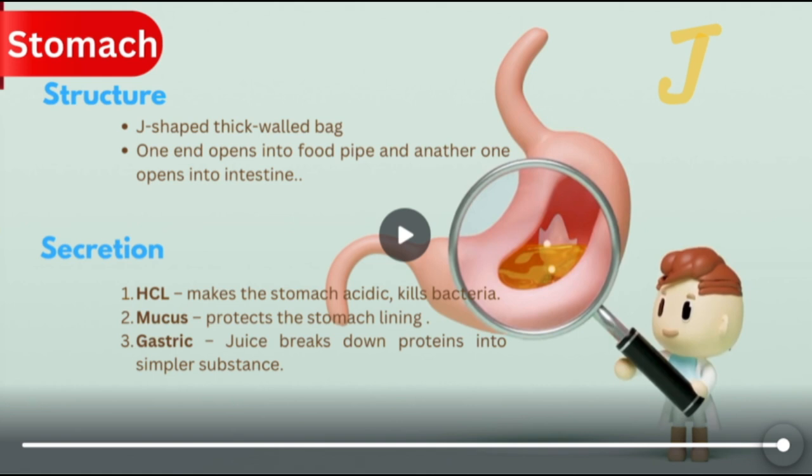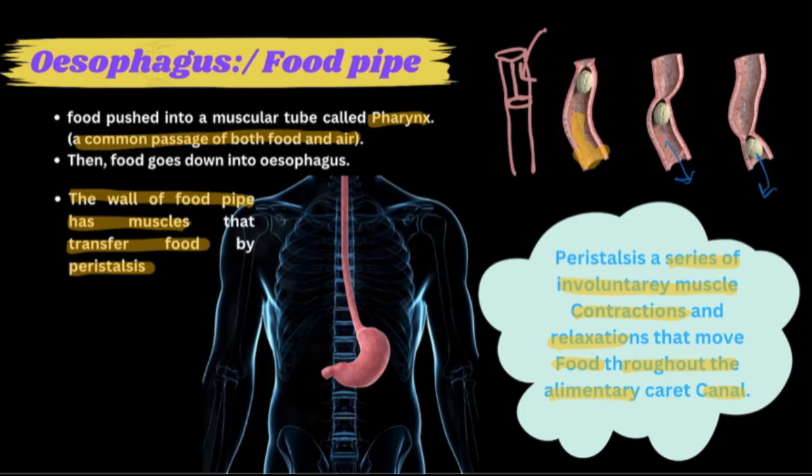So पिछले वाले डायग्राम को एक बार देखते हैं. देखो, this is the stomach. One side of the stomach opens into the esophagus and another side of the stomach opens into the intestine. Here the intestine starts. So it opens into the intestine.